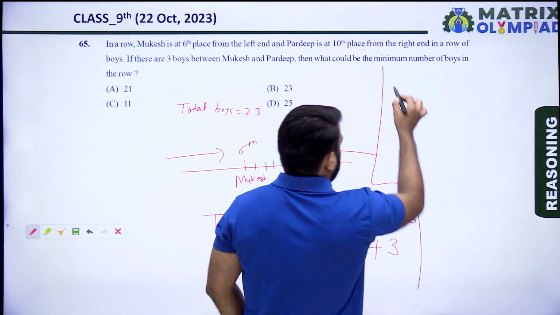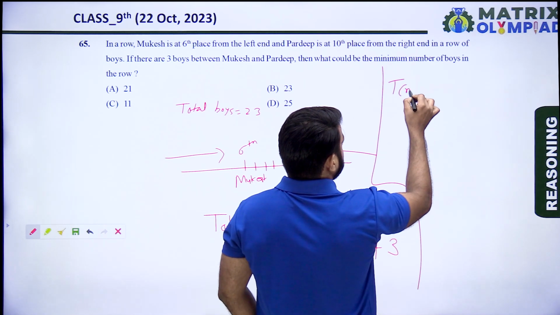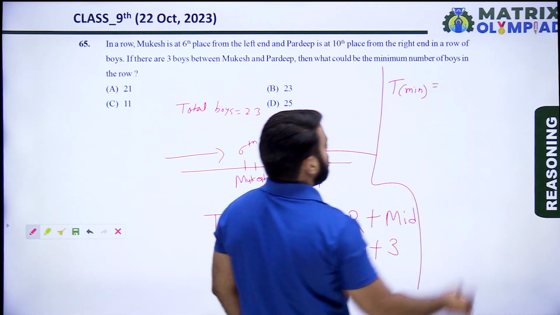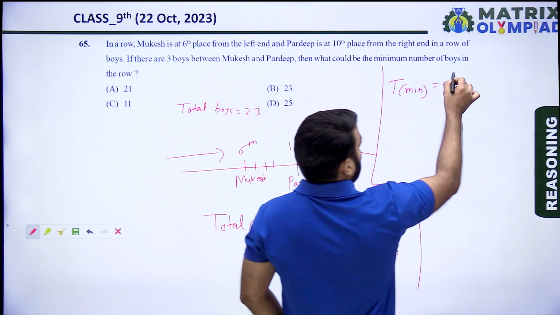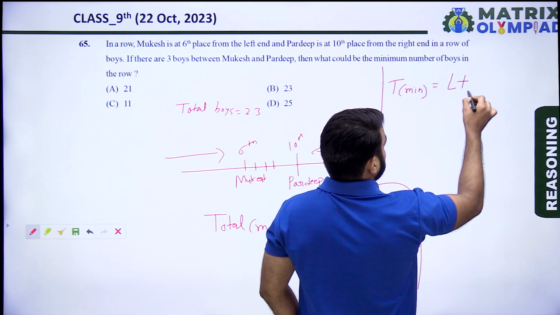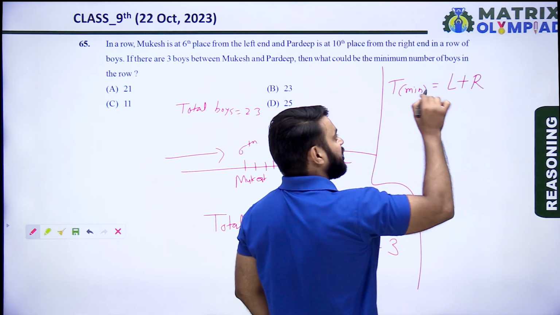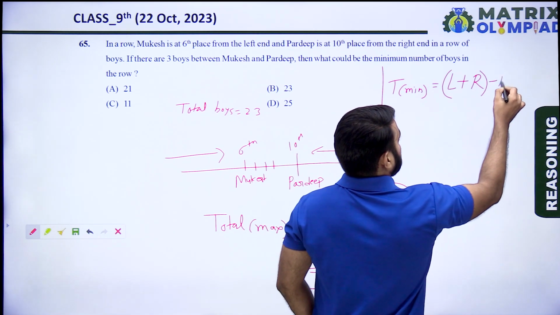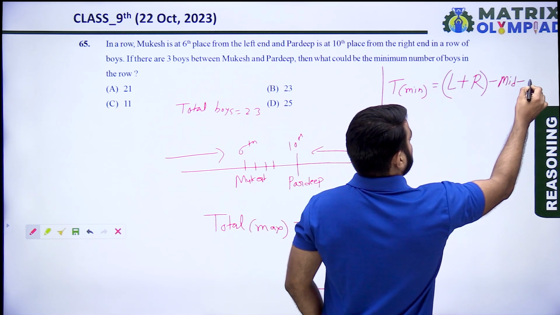And now find the total minimum persons in this row. The formula is left position of the first person plus right position of the other person minus number of mid persons minus 2.